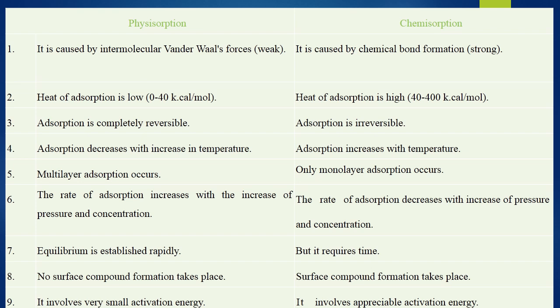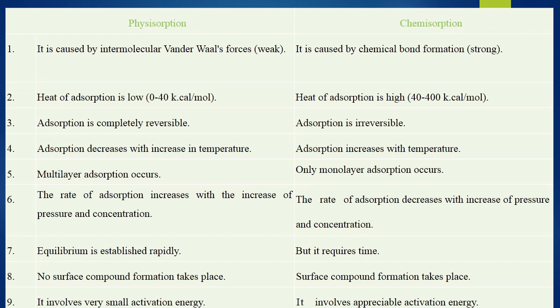So when we are increasing the pressure and concentration, automatically the physical adsorption rate increases. But in case of chemical adsorption, the increase of pressure and concentration decreases the speed of chemical adsorption. Similarly, the equilibrium attainment takes place very fast in physical adsorption, very slow in chemical adsorption. The surface compound formation takes place in chemical adsorption.